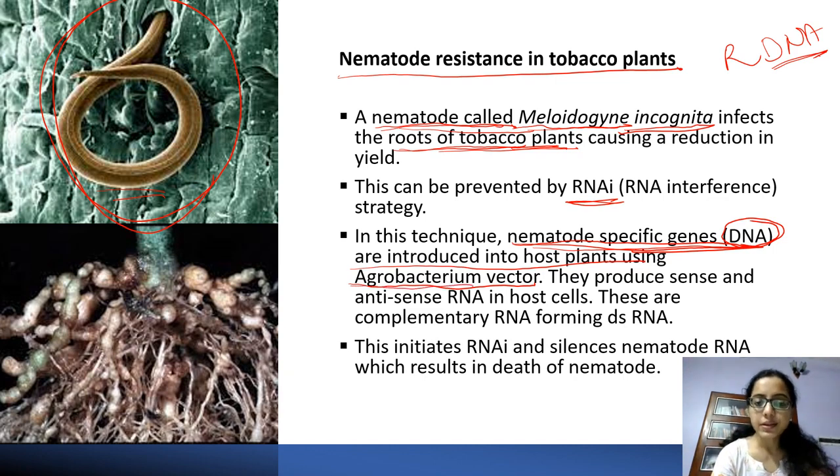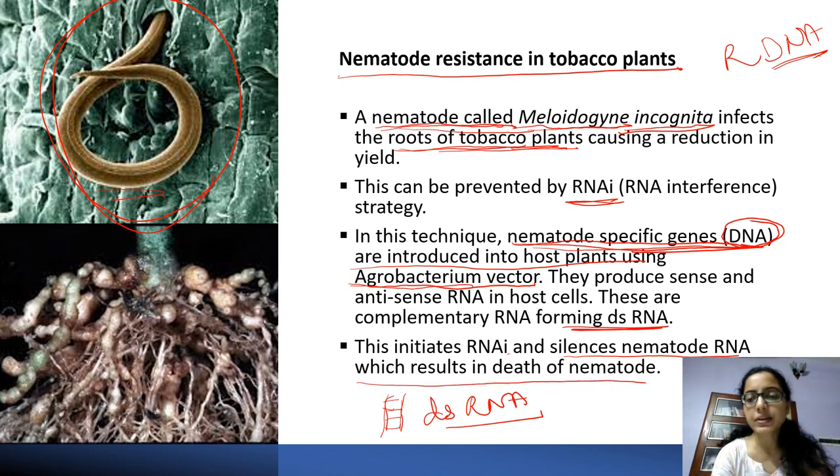This produces sense and antisense RNA which are complementary to each other, and that forms double-stranded RNA. dsRNA means double-stranded RNA. This initiates RNA interference, and then it silences the nematode RNA, which results in the death of the nematode. It binds with the complementary RNA, and then it causes the death of this nematode RNA. That process is called RNA interference. With the help of RNA interference, this nematode can be killed.